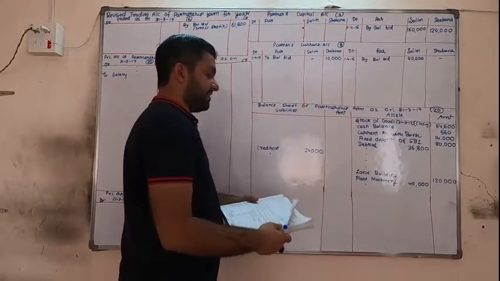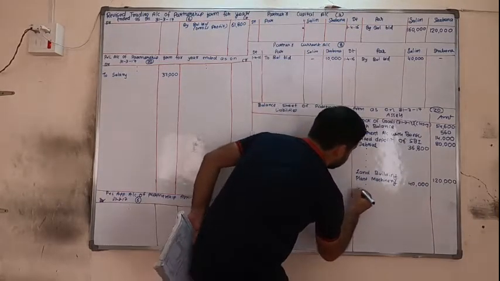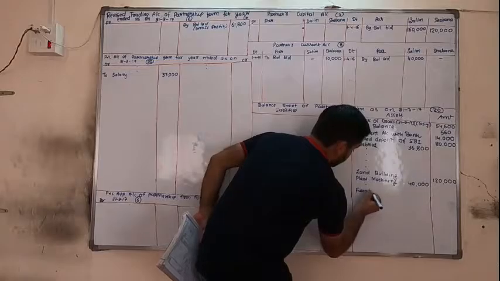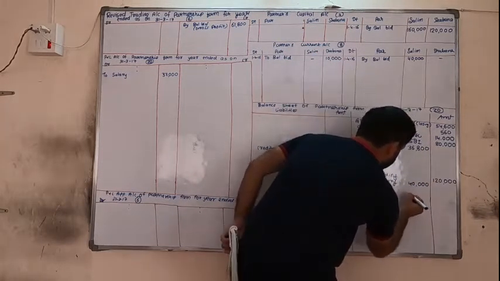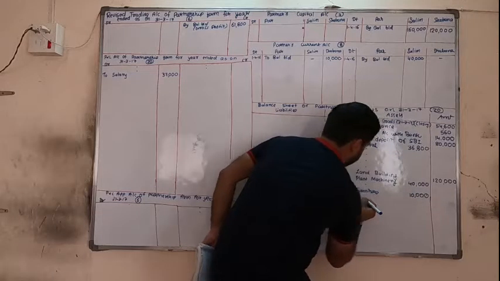After that we have furniture. Again, furniture is also our asset. It also has an adjustment. So in the inner column, 10,000. Leave one line.